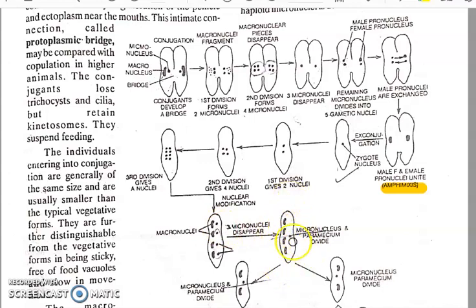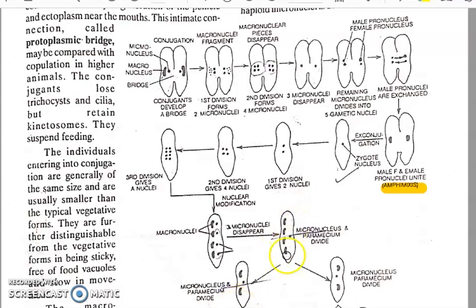Now this ex-conjugate is going to divide transversely, in both cases, in such a way that each individual receives 2 macronuclei and 1 micronucleus.